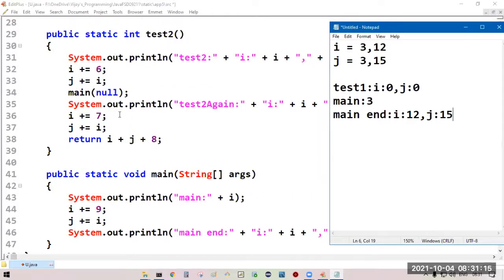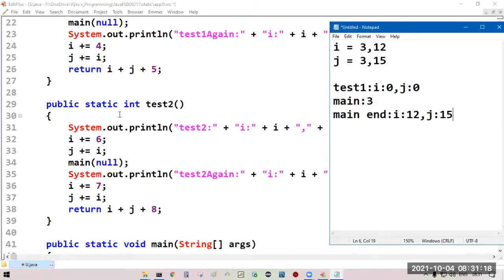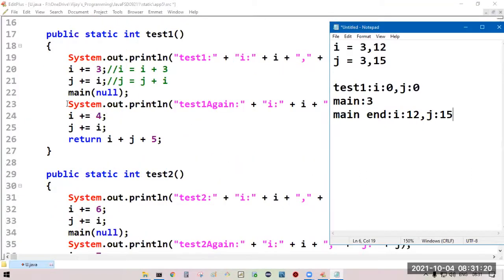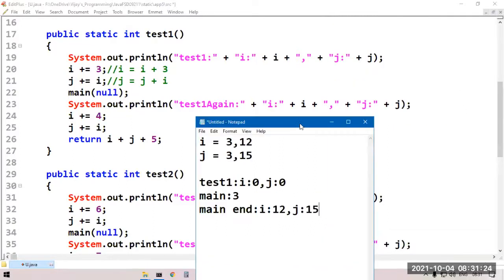Now come to the remaining statements of test1. Test1 again, carefully observe. i: current i value, j: current j value. Fine.